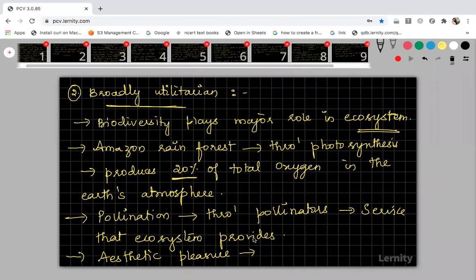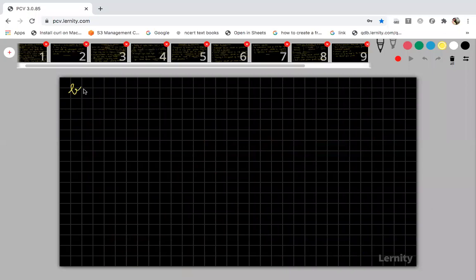So what aesthetic pleasure do you get from nature? When you are walking through a garden, you will see full bloom flowers, right? Walking through full bloom flowers during the spring season will give you some mental refreshment.